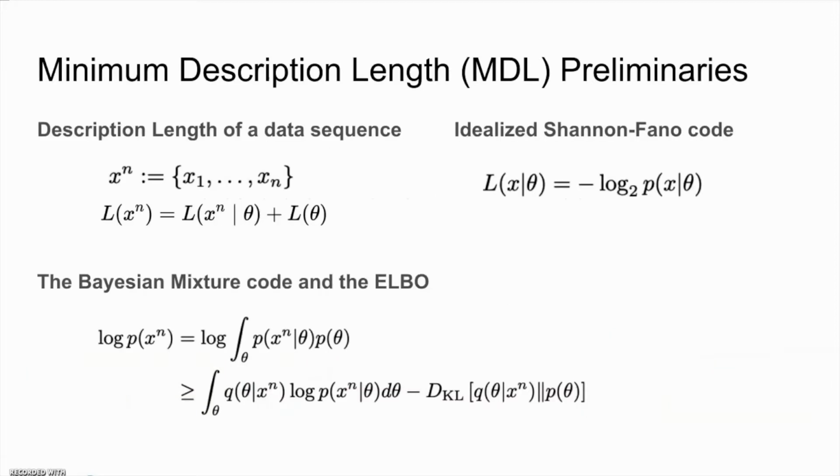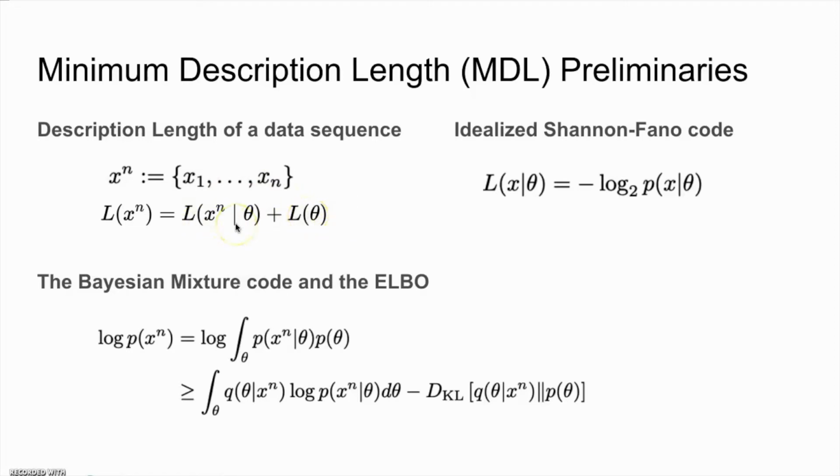In this work, we study the problem of catastrophic forgetting and continual learning using the theory of minimum description length. According to this theory, we compress a data sequence x1 to xn using a model with parameter theta. The description length of the data has two parts. The first part is the description length of the data encoded with the help of the model. The second part is the description length of the model itself.